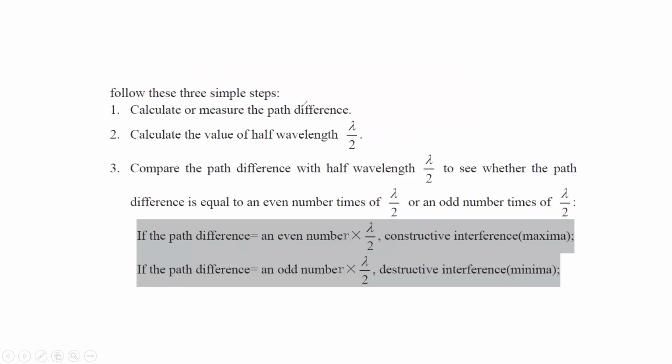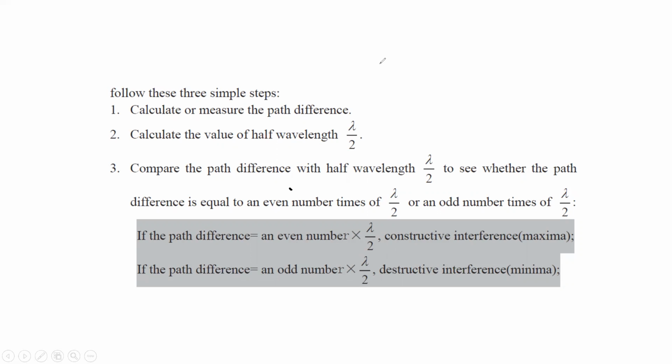So simply calculate and measure the path difference, then calculate the value for the half wavelength and compare the path difference with a half wavelength to see whether it is a multiple of half. If the path difference is an even number multiplied by half, this is also a maxima. Or if it is an odd number multiplied by half, it will be minima.